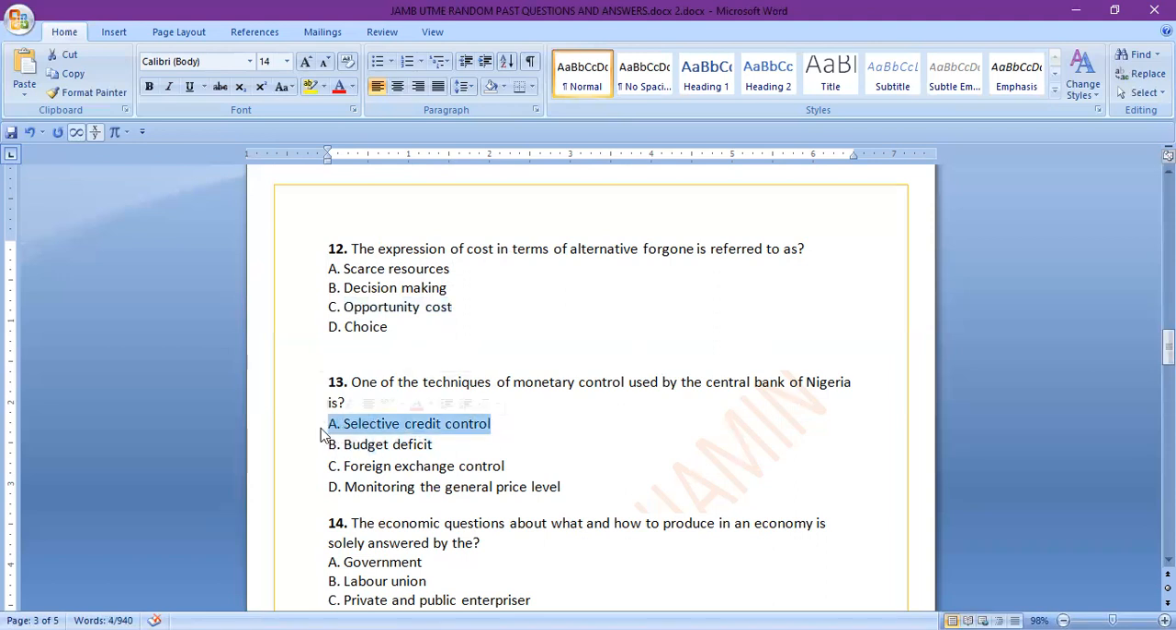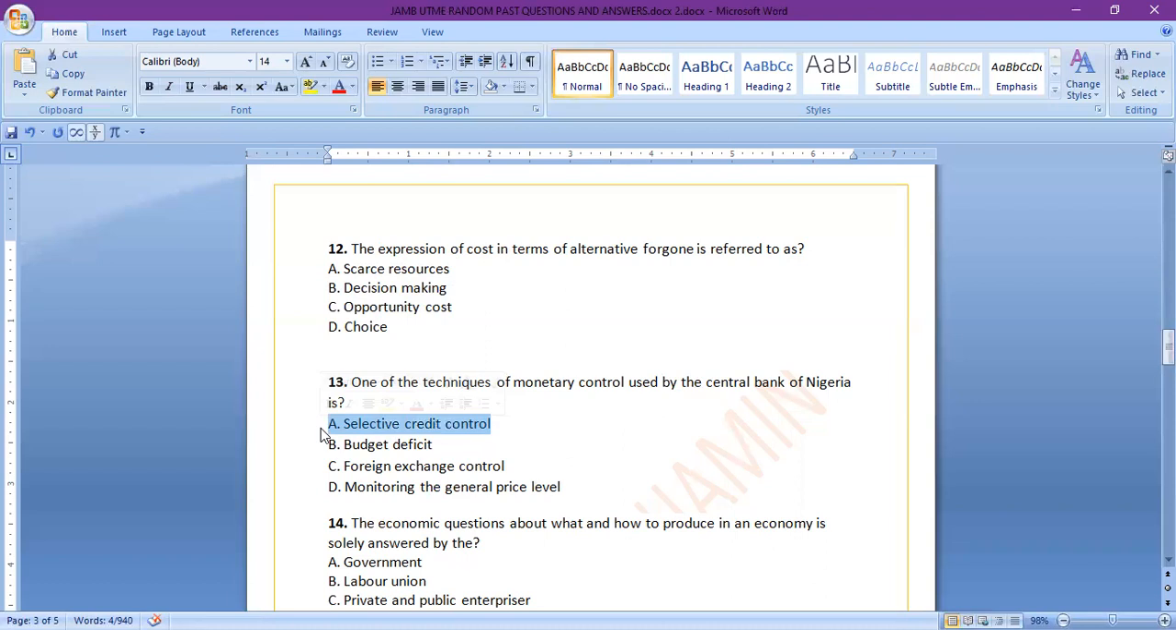This is part of the monetary policy of the central bank. There are different instruments that the central bank uses to control money supply in the economy, like the open market operation, the directives, and all of it. So this selective credit control is one of the instruments because one of the techniques that the central bank uses, for instance, the central bank can decide to direct the commercial banks to give credit to a particular section of the economy.